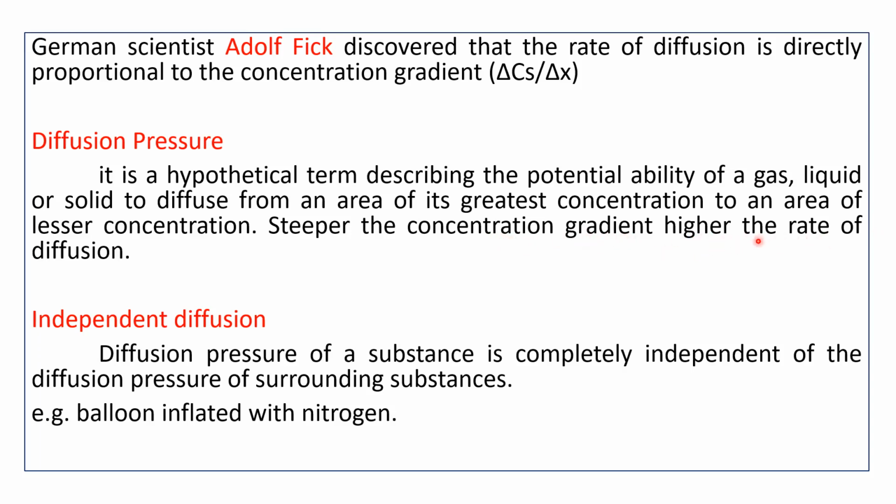Independent diffusion we have already discussed with the example of the balloon: the diffusion pressure of a substance is completely independent of the diffusion pressure of other substances surrounding it, that is, the balloon inflated with nitrogen.